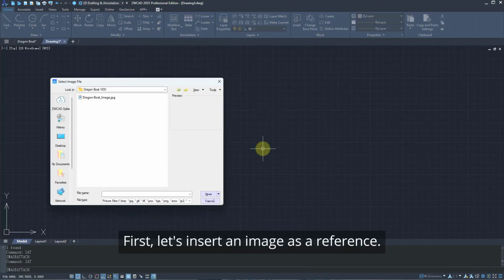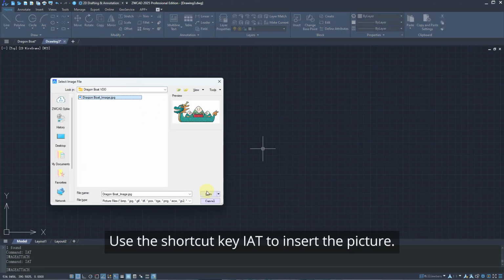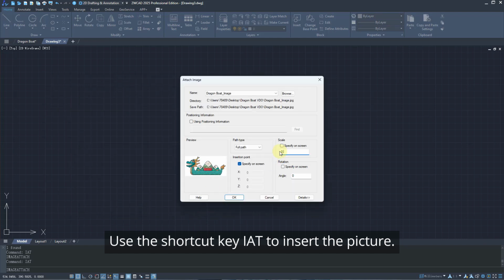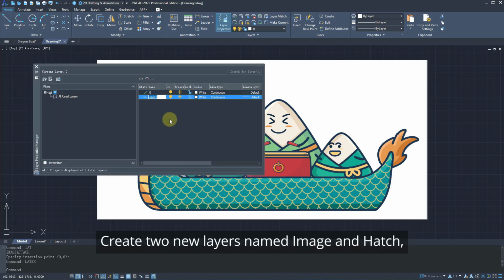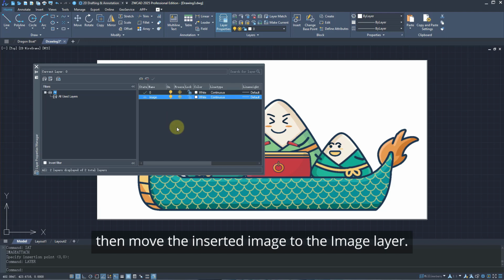First, let's insert an image as a reference. Use the shortcut key IAT to insert the picture. Next, input the shortcut key LA to open the Layer Properties Manager. Create two new layers named Image and Hatch, then move the inserted image to the image layer.